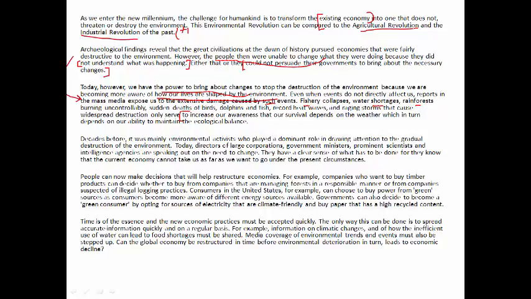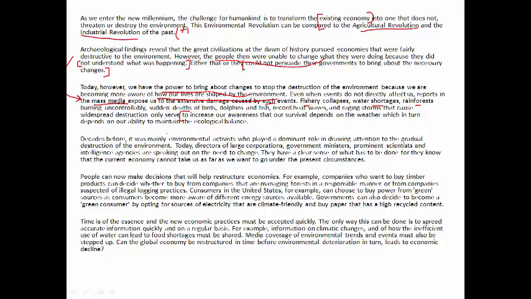Decades before, it was mainly environmental activists who played a dominant role in drawing attention to the gradual destruction of the environment. This is important. So the author has brought out two contrasts. The first contrast is between the peoples of yesterday and today. People of yesterday either did not know about things or they could not persuade their governments. The people of today actually have the power to bring about changes, and how they are doing it is because of the mass media part, which is clearly written over here.